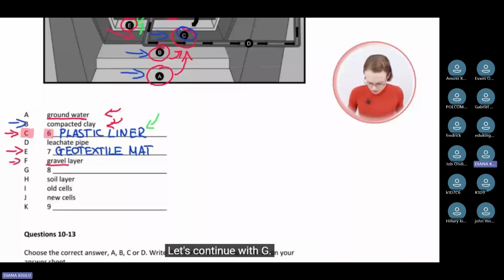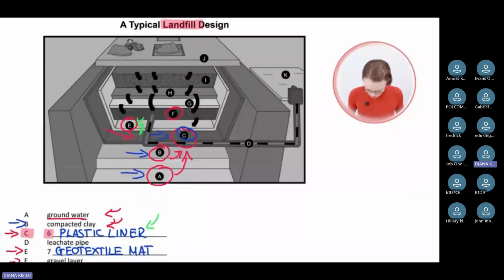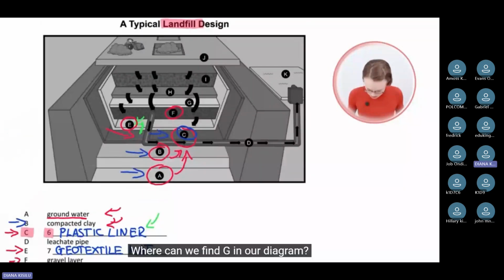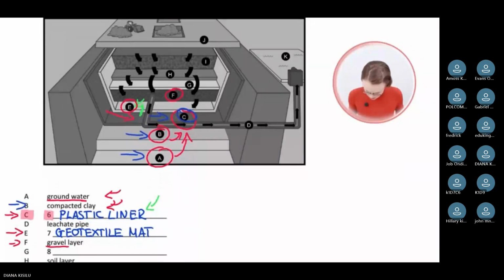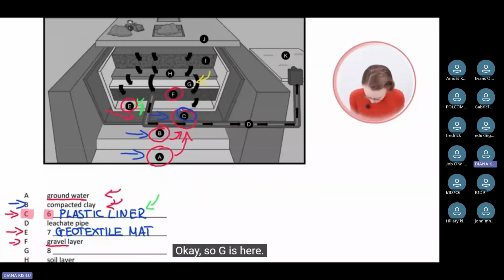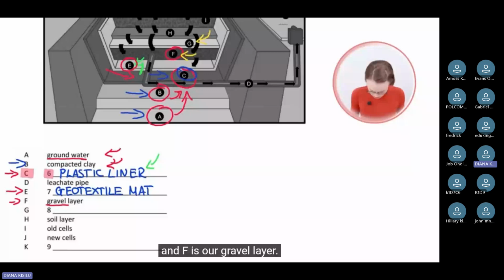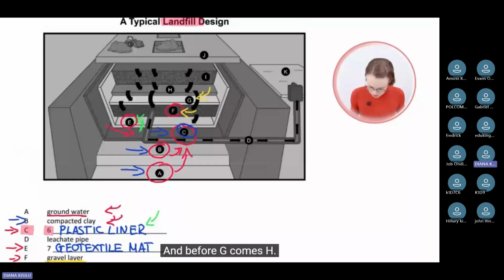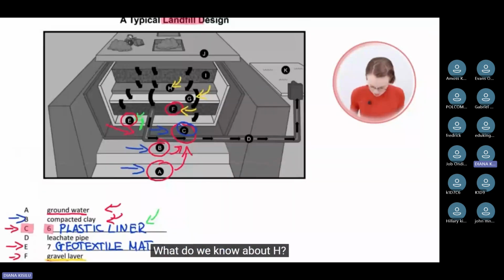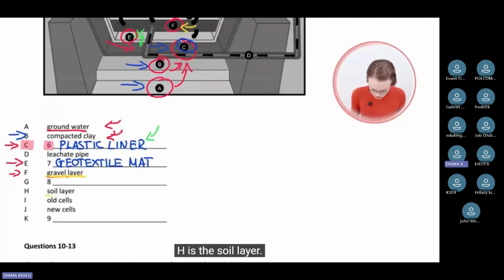Let's continue with G. Where can we find G in our diagram? G is here. Okay, so G is here. As you can see, then comes F here, and F is our gravel layer. This is already given. And before G comes H. What do we know about H? H is the soil layer.